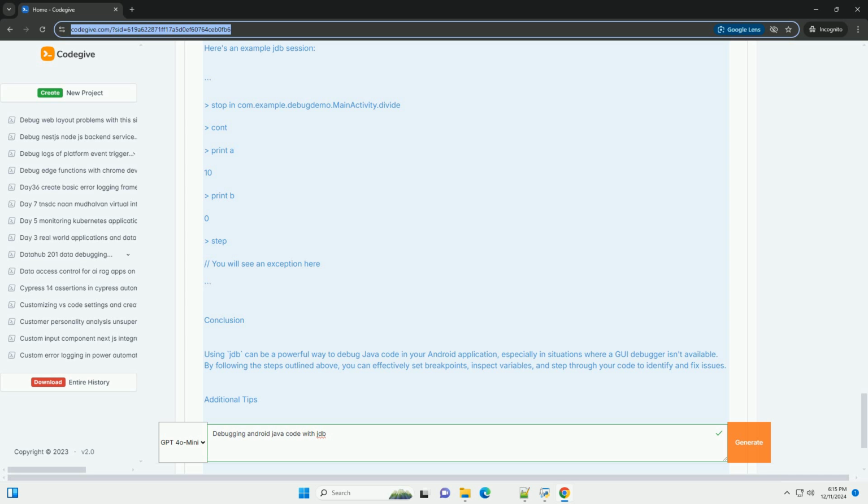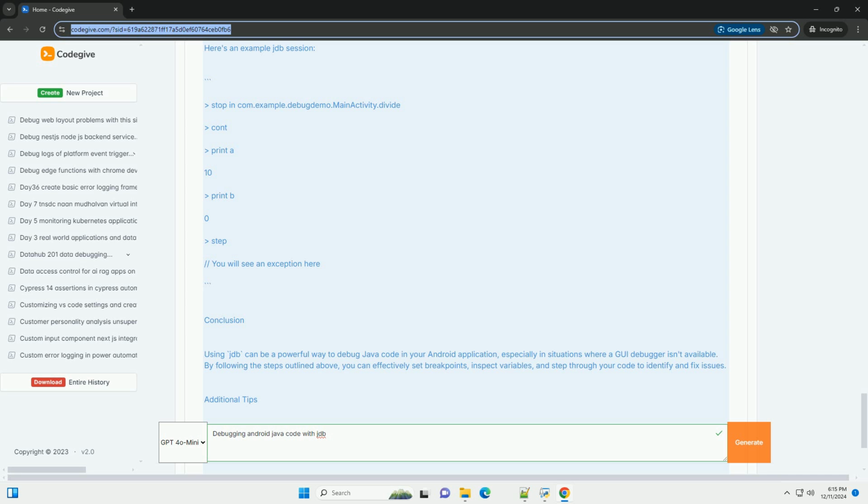Example session. Here's an example JDB session. stop in com.example.debugdemo.MainActivity.divide. cont. print a. 10. print b. 0. step. // you will see an exception here.